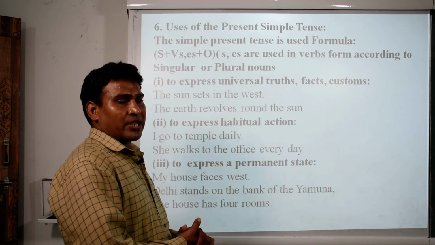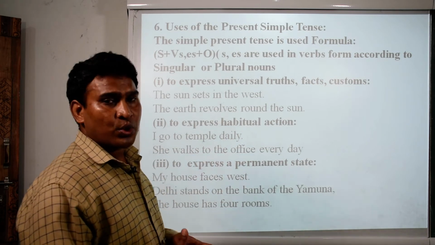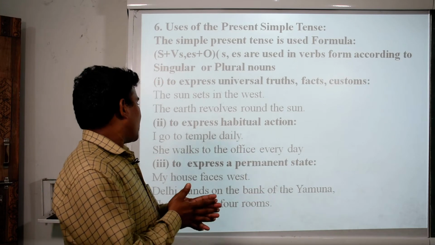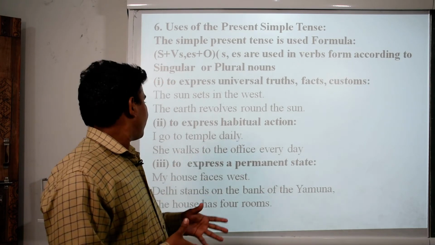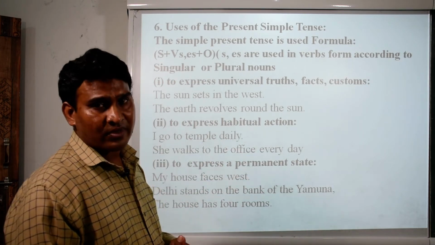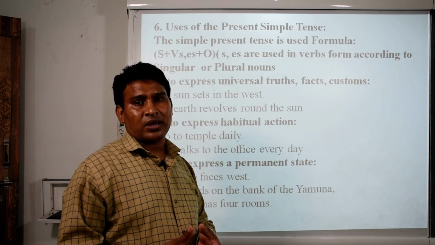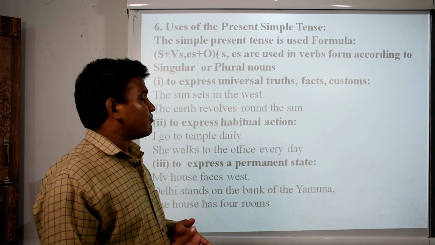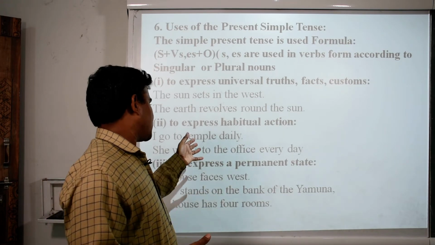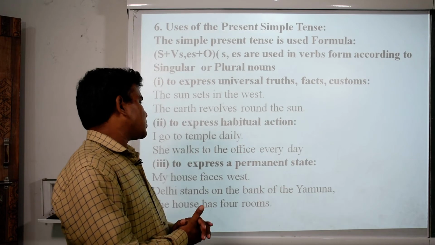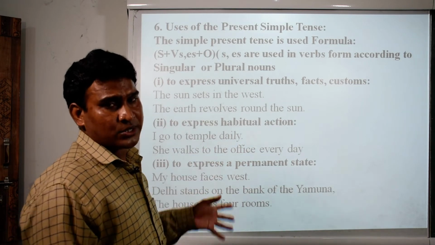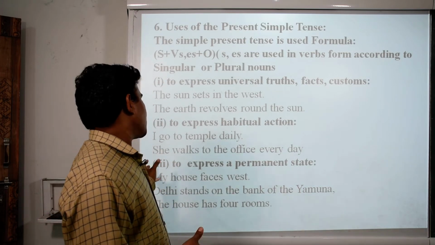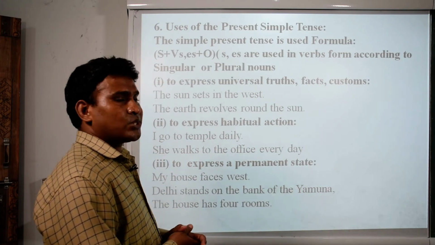I go to temple daily. You go to temple daily. We go to temple daily. So here these are just habitual actions. In such a situation we can avoid it, but mostly we use it: go to temple daily. She walks to the office every day because she works in an office. She walks to the office every day.